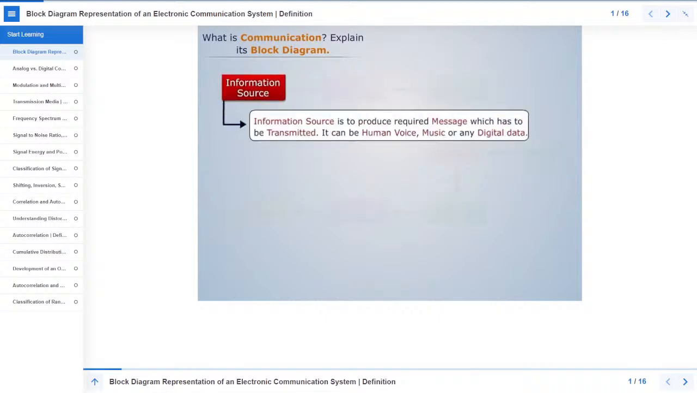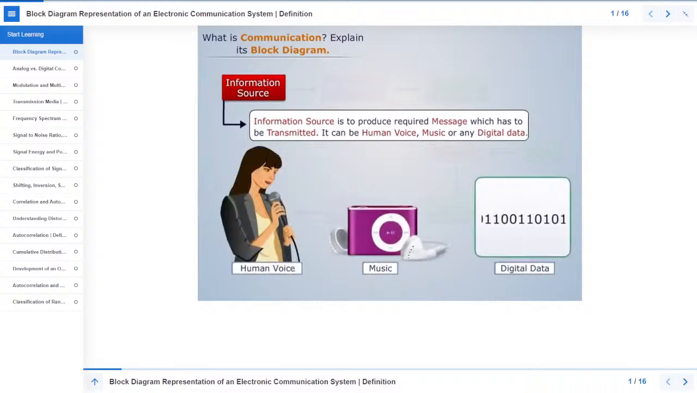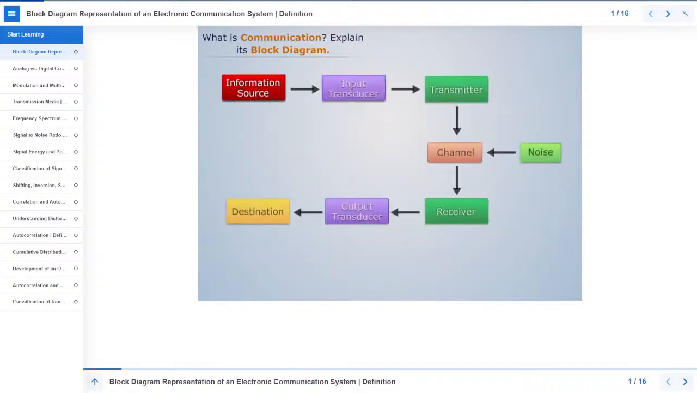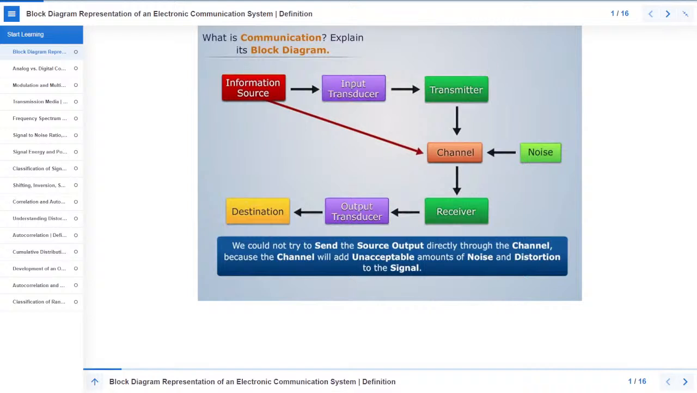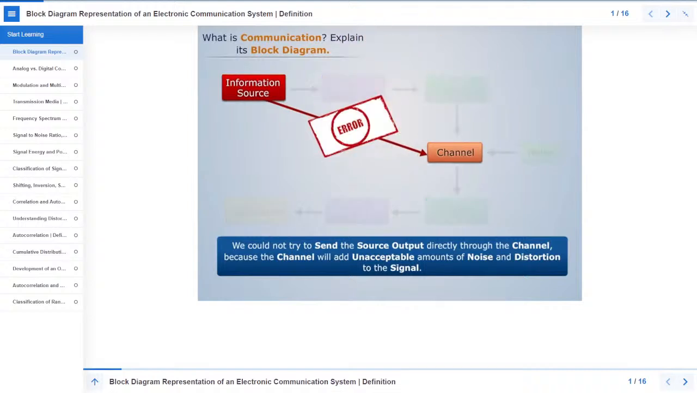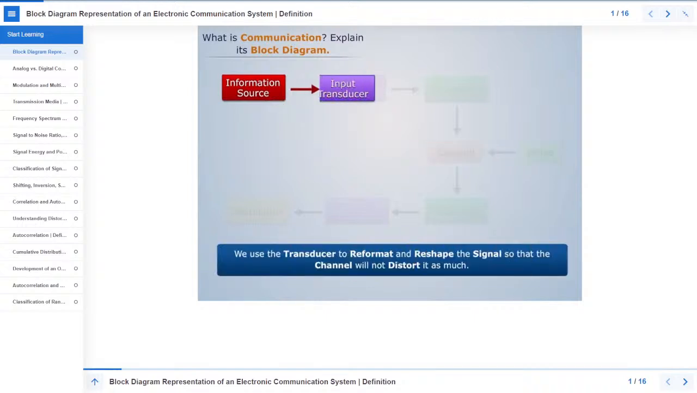Information source is to produce required message which has to be transmitted. It can be human voice, music, or any digital data. We could not try to send the source output directly through the channel because the channel will add unacceptable amounts of noise and distortion to the signal. We use the transducer to reformat and reshape the signal so that the channel will not distort it as much.